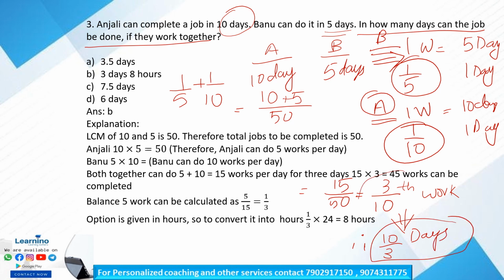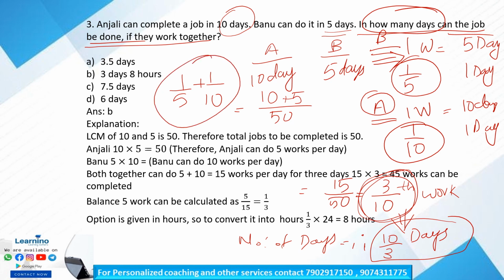Okay, so 3 by 10 is the work done, and we have to find the number of days. In how many days can the job be done? Is it clear? 1 by 5 plus 1 by 10 is equal to 15 by 50, that is equal to 3 by 10th of the work completed. While taking the reciprocal, we will get the number of days they have worked together to complete the work. So what is 10 by 3?